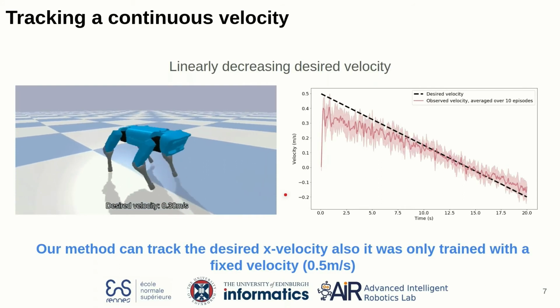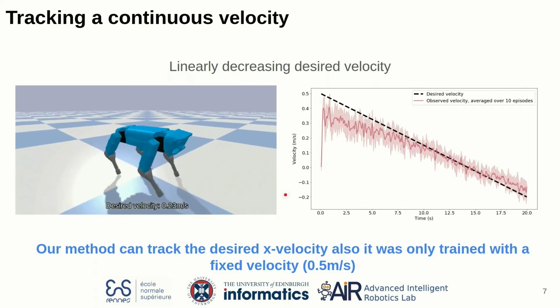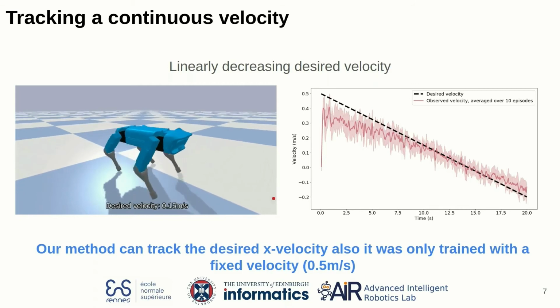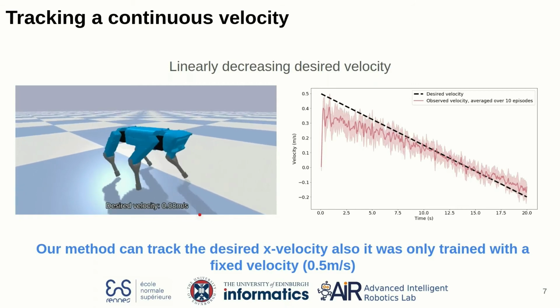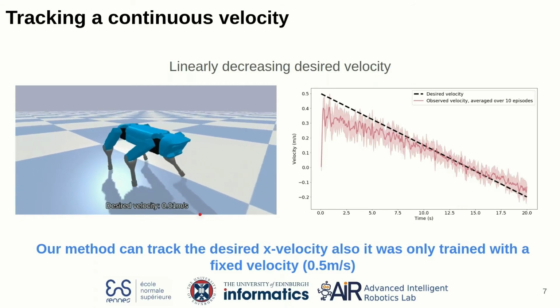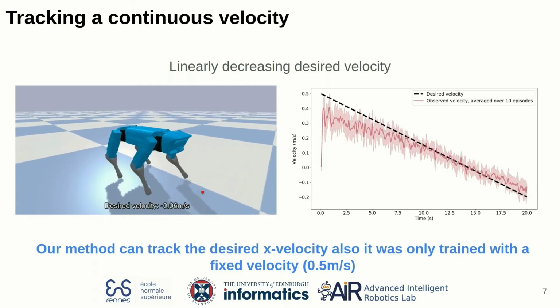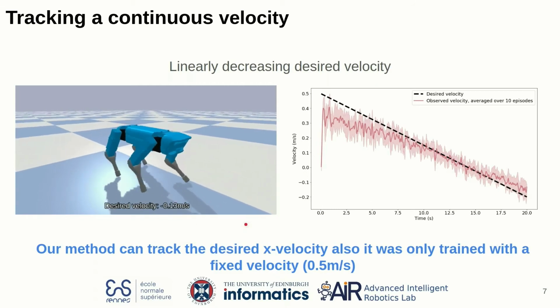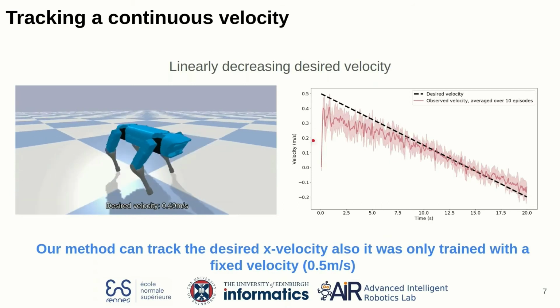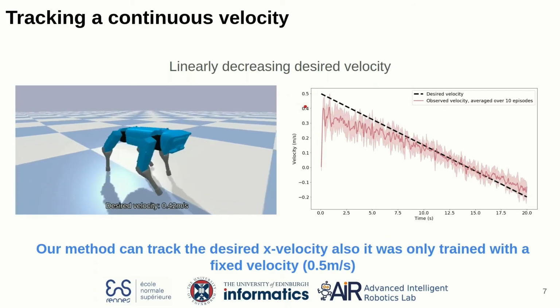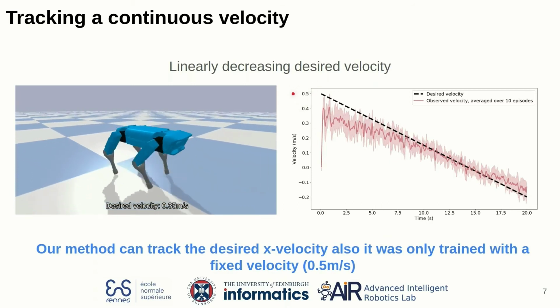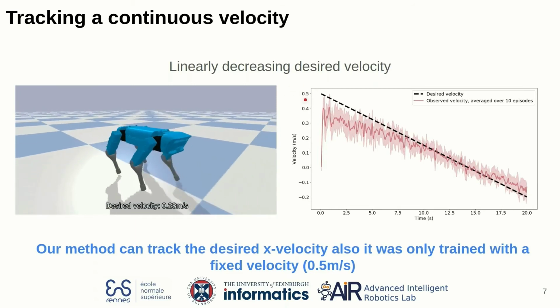So in the video you can see that the robot velocity decreases, then nearly stops, and the robot starts going backward. Even though during training the robot was only asked to move forward with a fixed velocity of 0.5 meters per second.